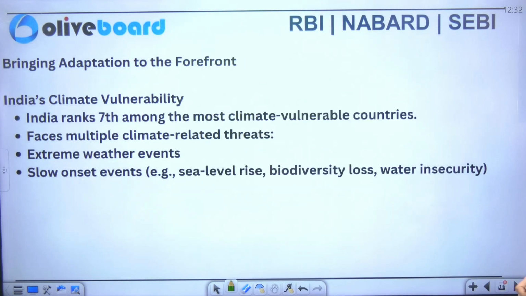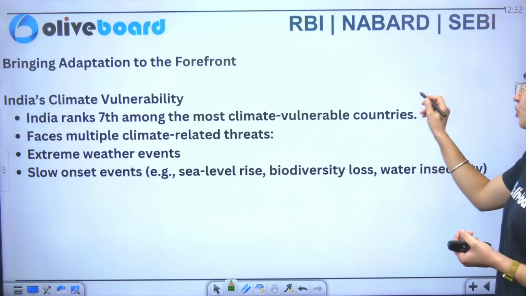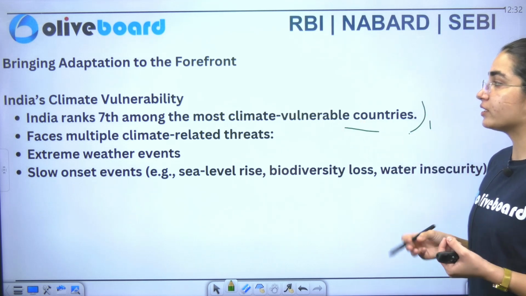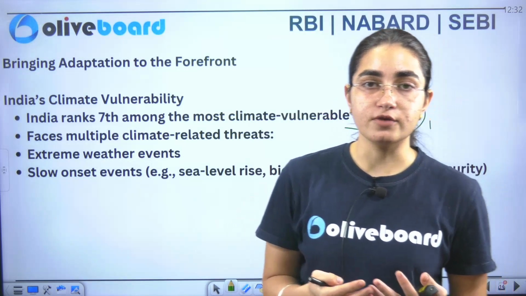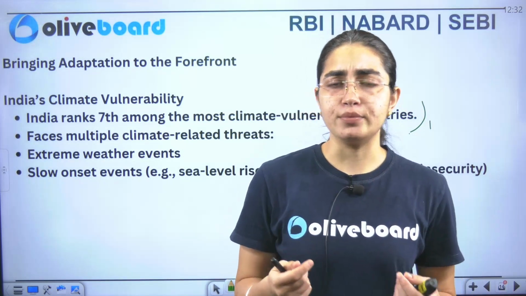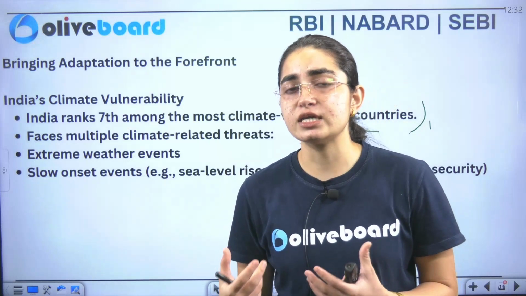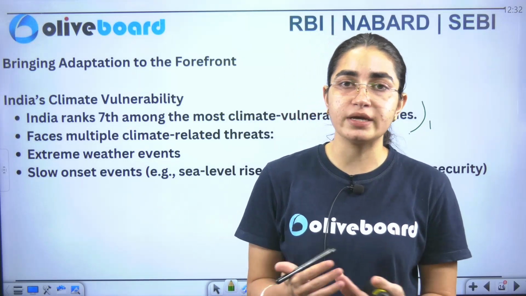Now we see bringing adaptation to the forefront. It includes India's climate vulnerability. It says that India ranks 7th among the most climate vulnerable countries, and here it is also said that from the global perspective, our environment is hampered. This is not specifically the case with India only, it is a global perspective.